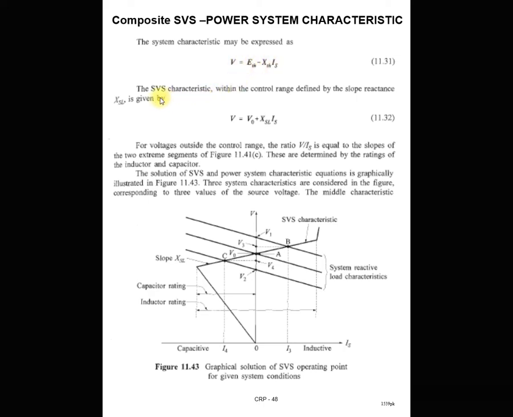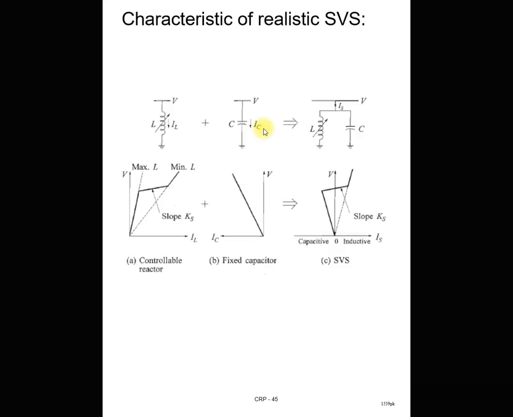In the same way, the SVS characteristic is mathematically represented as the terminal voltage V is equal to the rated voltage plus the voltage drop across the slope reactance. Slope reactance means the reactance provided by this slope. You can see that in this SVS characteristic, this slope is nothing but the ratio of voltage and this current. So V divided by IS is called the slope reactance of this SVS.